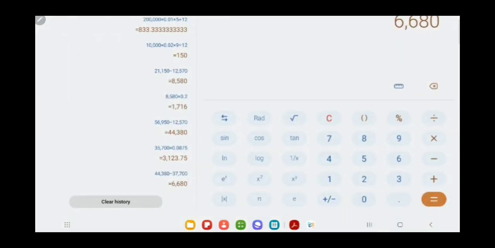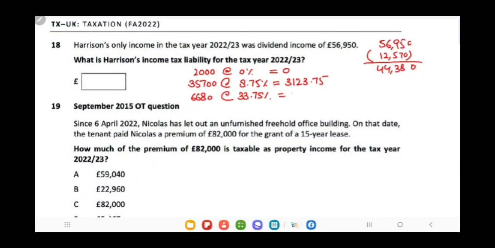So this will be 2,255. In fact, we should have rounded this off. So it will be 3,123 instead of 3,124. So the total tax liability would be 9,735. This is the total tax liability.